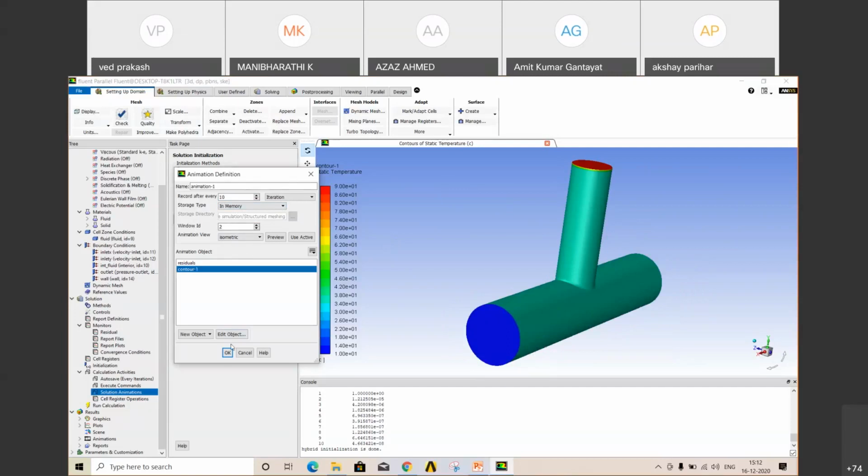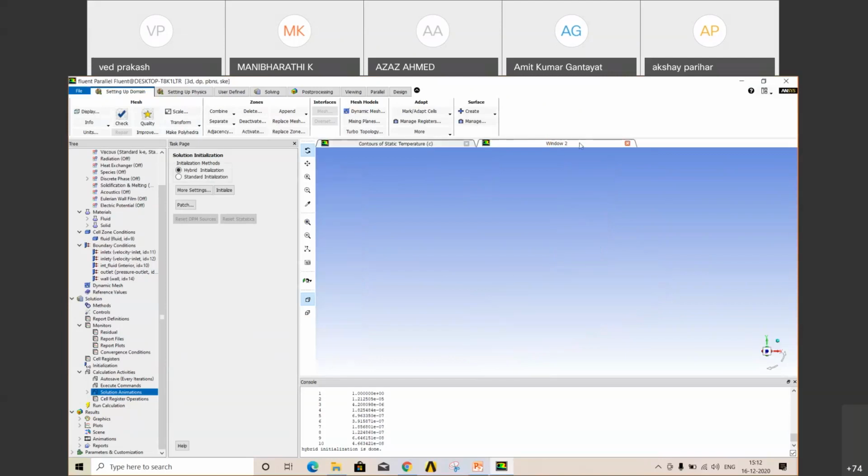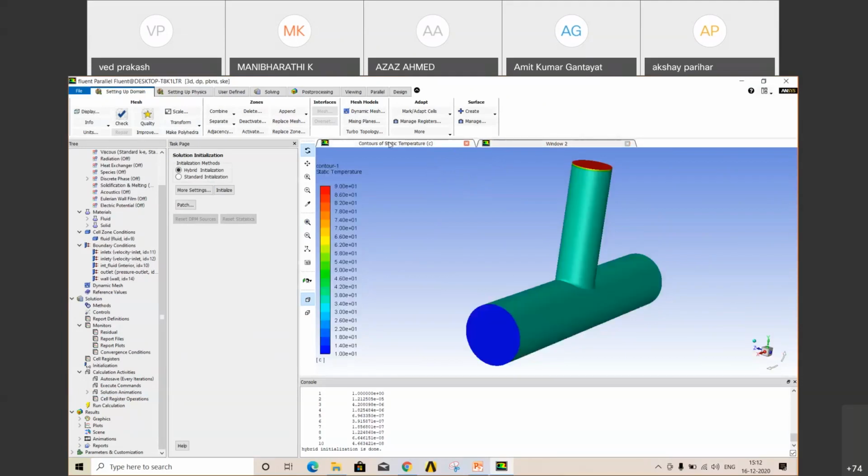Two windows. Okay, go to your display. Here at the top of the display, just click right. There is an option new window. Okay, so there will be two windows. Here you will see your animation as your solver moves. Here there will be residuals plot.